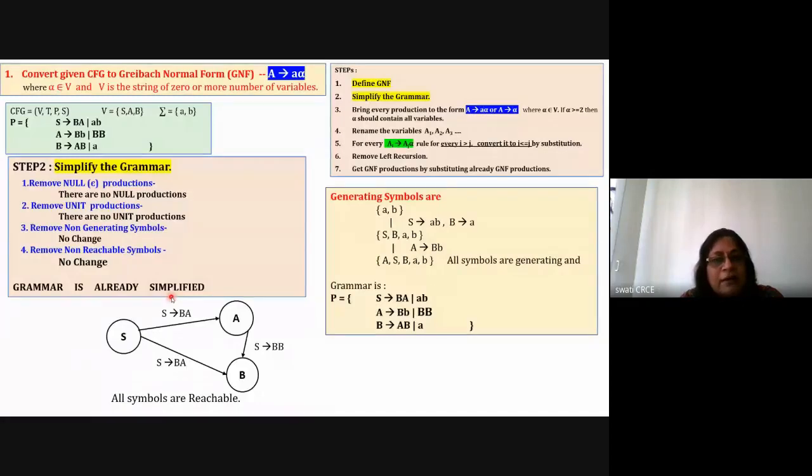Here I have purposely taken a simplified grammar because I don't want to spend time explaining simplification. Now go to the next step.